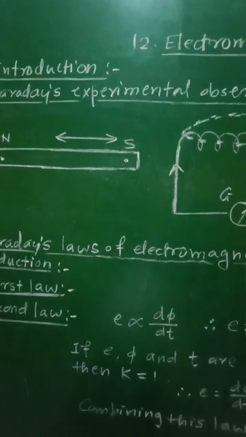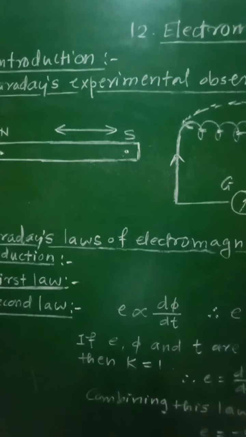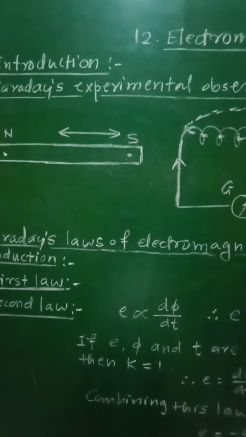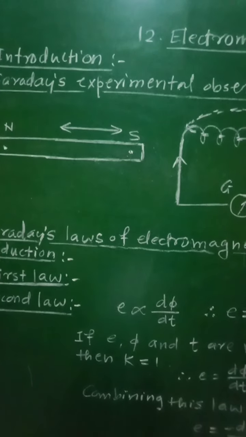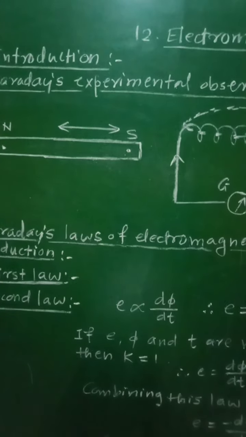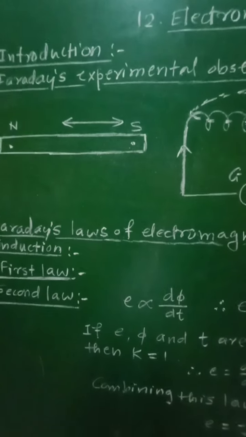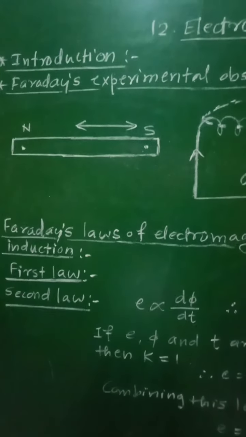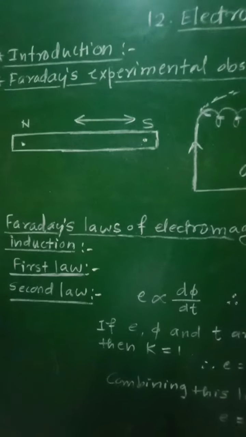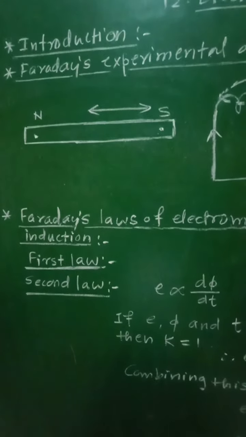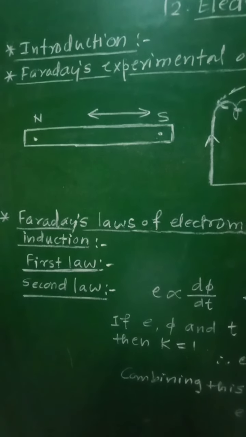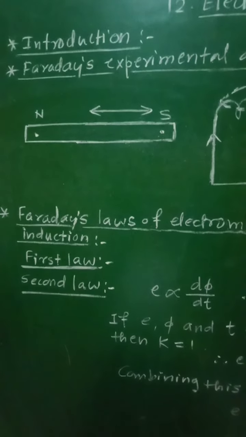Sixth observation: the induced current exists so long as there is a relative motion between the coil and the magnet. So the induced current will be present only for that instant for which there is relative motion between the coil and the magnet.